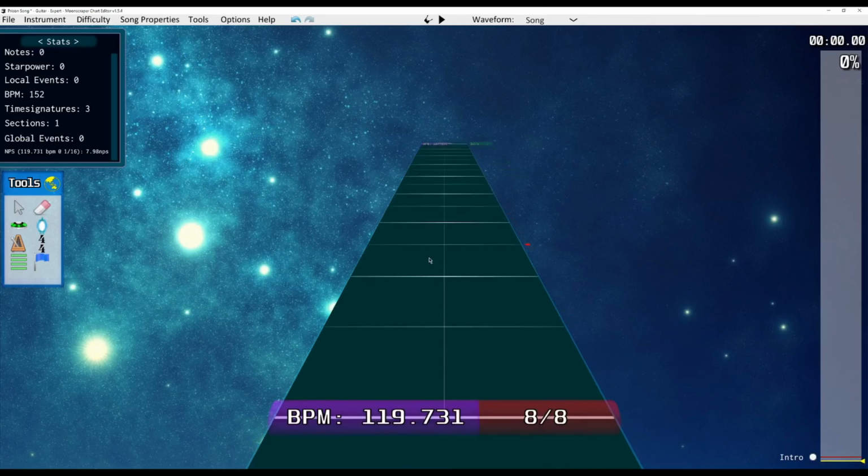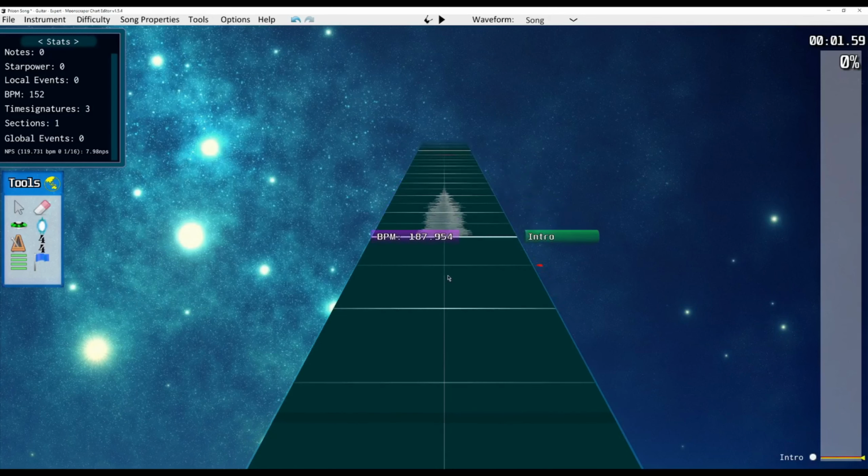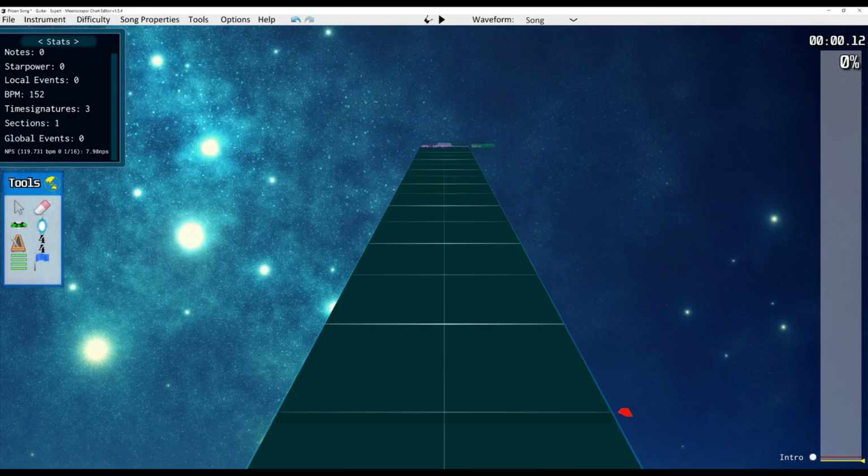So since it drains by the beat markers, this is going to drain like 8 beat markers worth of star power rather than 4 once you get to this point. So twice as fast.